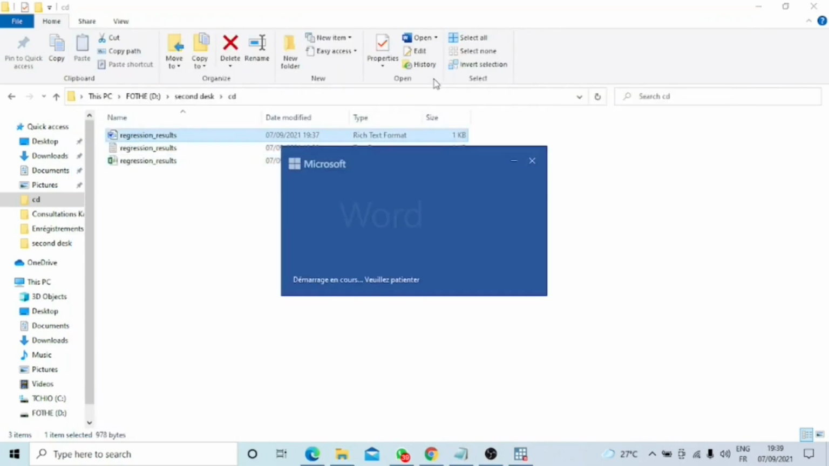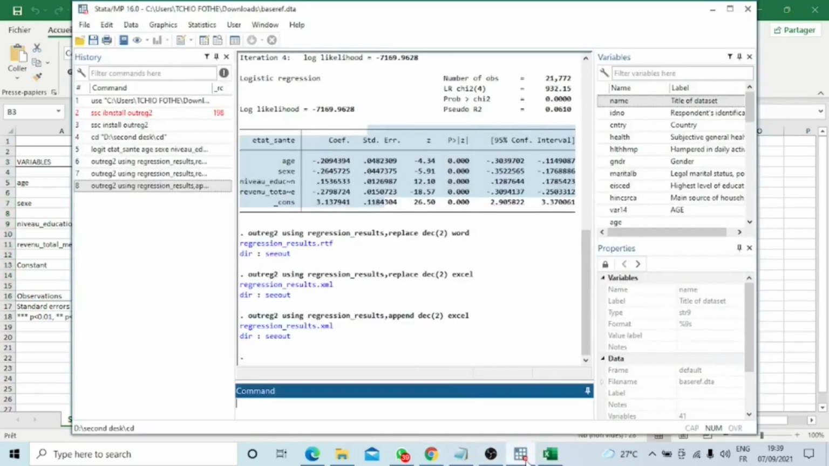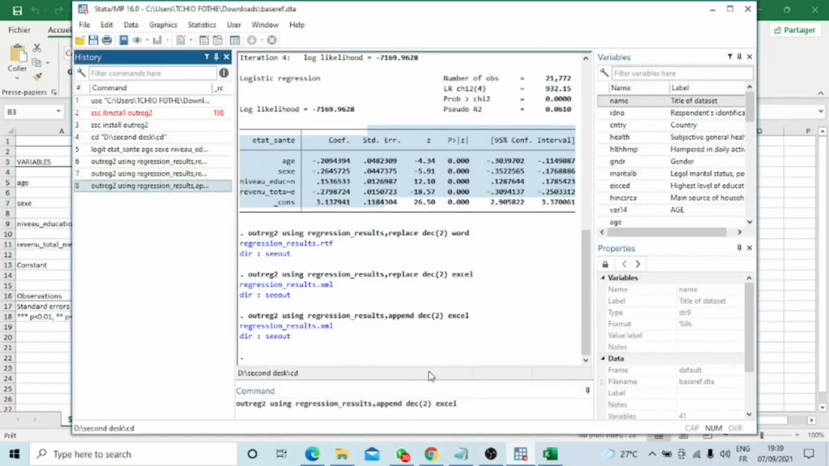So I open the Excel file, and you can see that in my Excel file the two results have been compiled in the same table. It can happen that I do several regressions and that I would like them in the same table, and there I use the append command. I'm going to use just 2 and specify the number of decimal places, so there you have it.